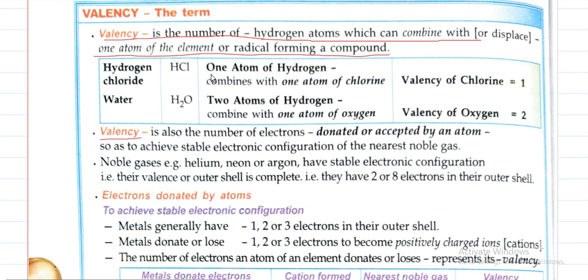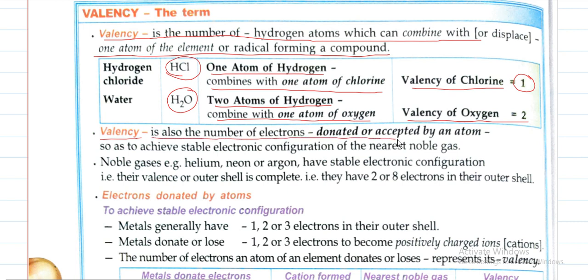So we have to remember that one atom of hydrogen combines with one atom of chlorine. So valency of chlorine will be 1. Now in case of HCl, valency of chlorine is 1. In case of water, since 2 atoms of hydrogen combine with 1 atom of oxygen, the valency of oxygen will be 2.